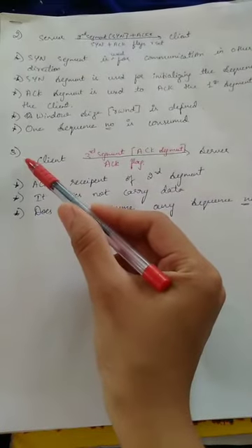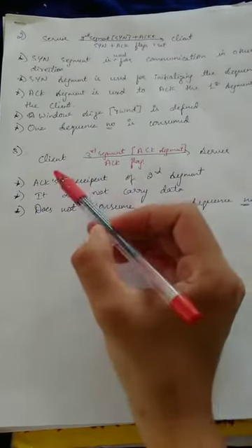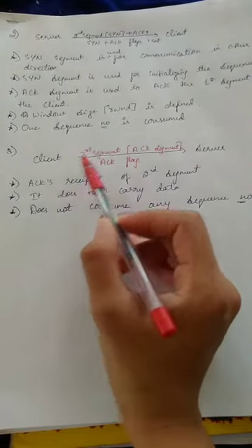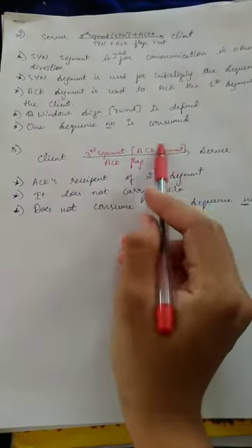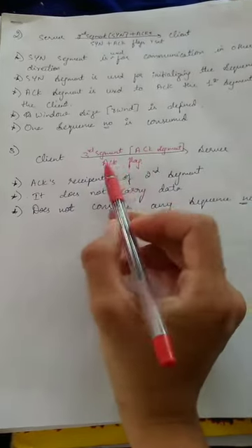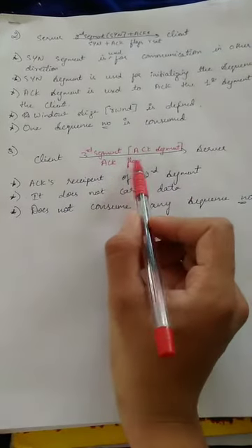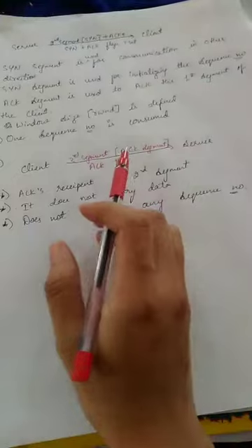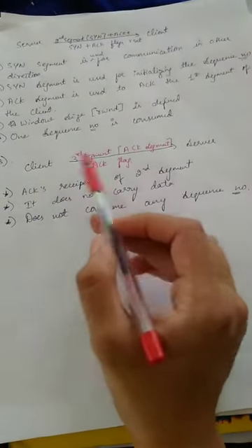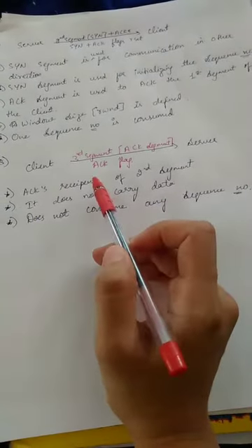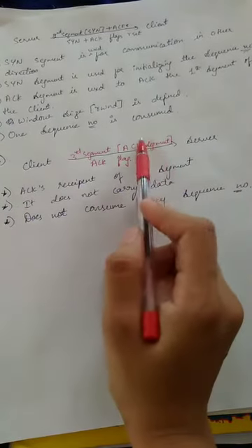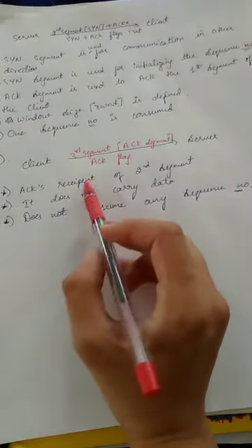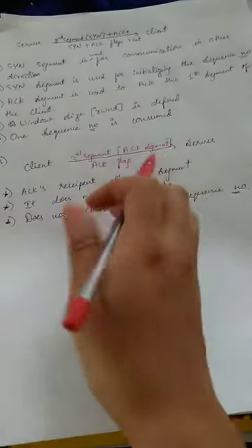Now let's go for the third step. In the third step, the client sends the third segment to the server, and this third segment is the acknowledgement segment. By this, the acknowledgement flag is set here. Next point, the acknowledgement segment is used in order to acknowledge the receipt of the second segment.